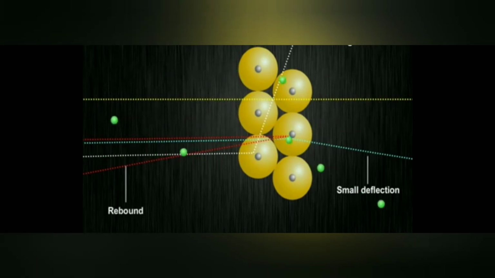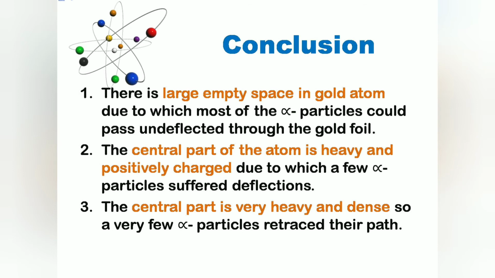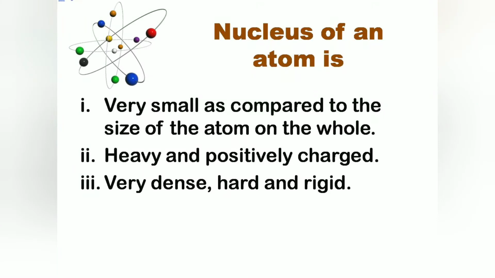Then the final point, that as a very few alpha particles retraced their path, it means that the central part which is positively charged is a very heavy and dense body. And this positively charged heavy and dense body present in the atom was named as nucleus. Therefore, we can say that nucleus is very small as compared to the size of the atom on the whole. Nucleus is very heavy and is positively charged, and nucleus is very dense, hard and rigid. And hence it was Rutherford who discovered nucleus.